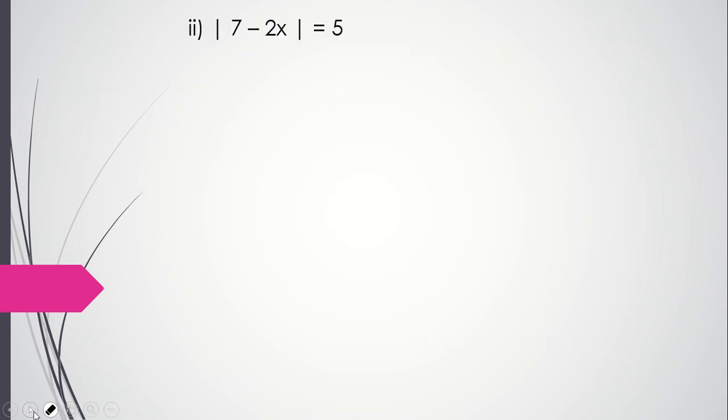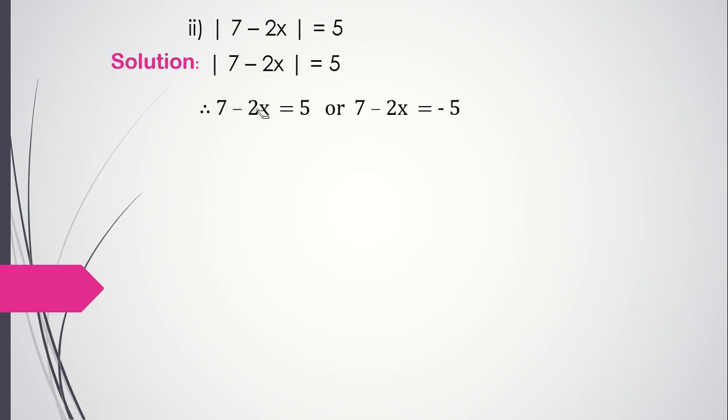Now the next sum, same way, exactly the same procedure. Mod of 7 minus 2x is equal to 5. Now the first step is to get rid of this mod sign, and in order to get rid of the mod sign, what we do is just remove the mod sign and this side plus or minus 5. So therefore 7 minus 2x is equal to 5, or 7 minus 2x is equal to minus 5.